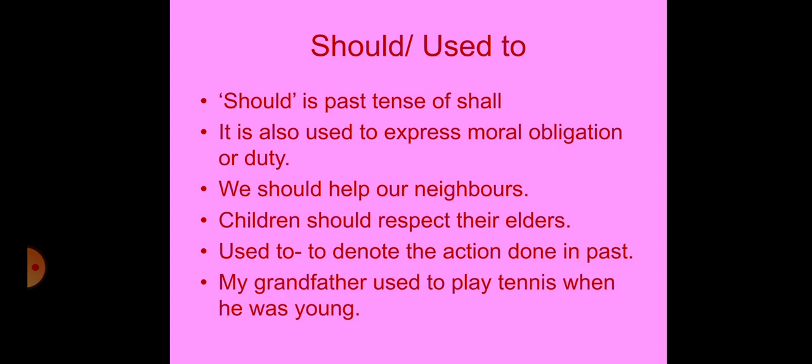Used to is used to denote an action done in the past. It means you were doing that earlier, but now you are not able to do it. Now you don't do that. At the present, you are not doing this. My grandfather used to play tennis when he was young. It means now he is not doing that task.